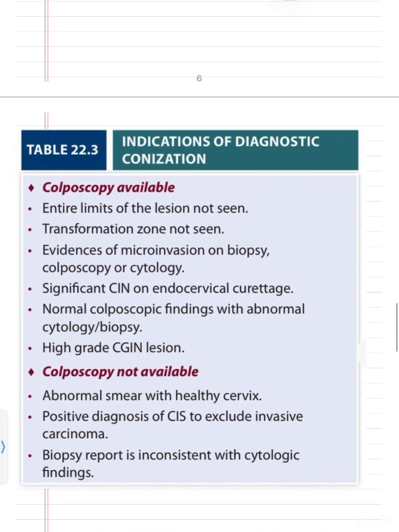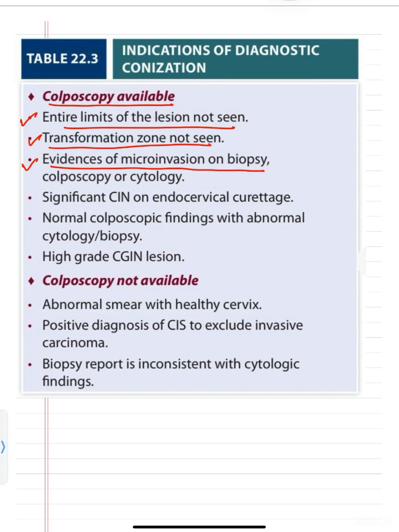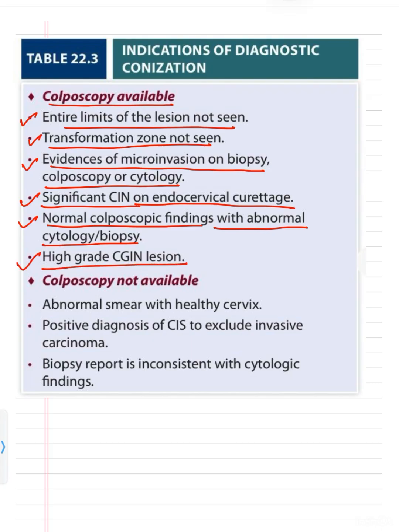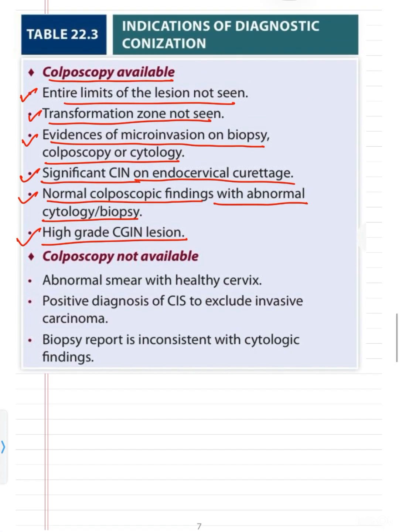There's one more table for conization in Datta. Let's read about it. If colposcopy is available, then the indications for diagnostic conization are: the entire limits of the lesion not seen, transformation zone not seen, evidence of microinvasion on biopsy, colposcopy or cytology, significant CIN on endocervical curettage, normal colposcopic findings with abnormal cytology or biopsy, and high grade CGIN lesion. Now if colposcopy is not available in your setting, then you are going to do conization in the case of abnormal smear with healthy cervix, or a positive diagnosis of CIS to exclude invasive carcinoma, or when the biopsy report is inconsistent